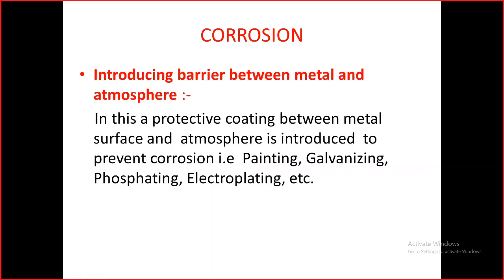So the third alternative that we are having is introducing a barrier between the metal and the atmosphere. That is, between the coach metallic surface and the atmosphere, a barrier can be introduced. So that will come in between and it will protect the metallic surface from the atmosphere and finally it will prevent the corrosion. Okay. So our class is aimed at discussing this painting, that is the paint film. That is the barrier between the atmosphere and the metallic surface.